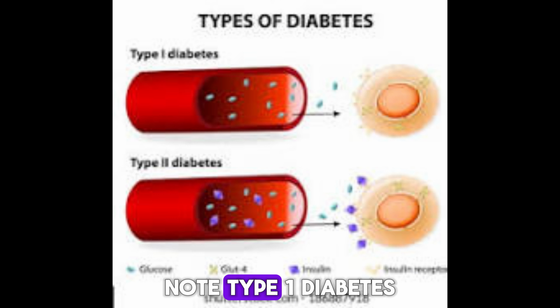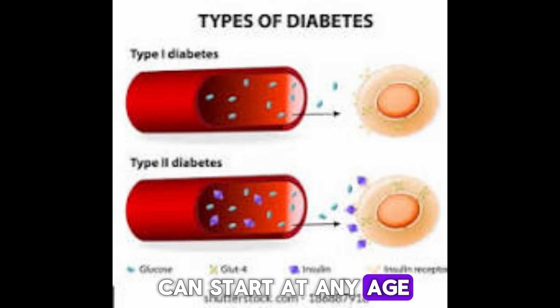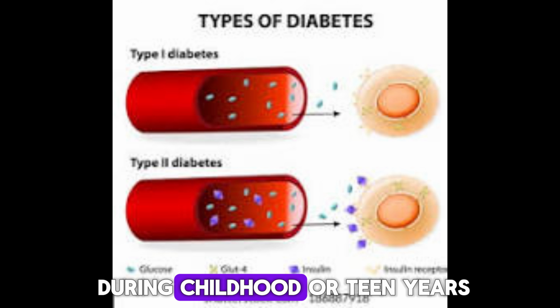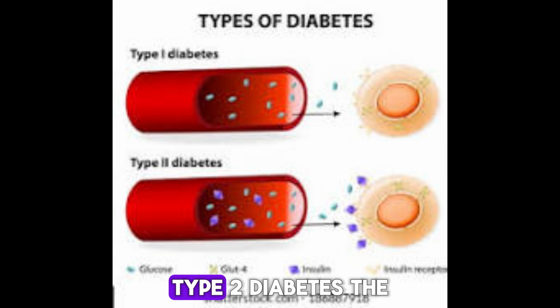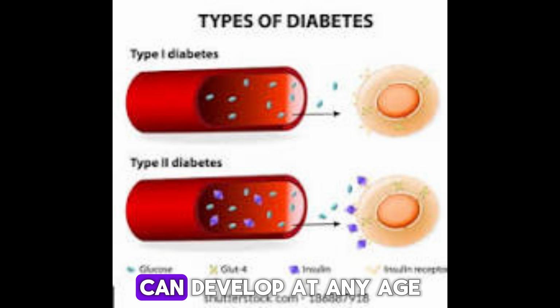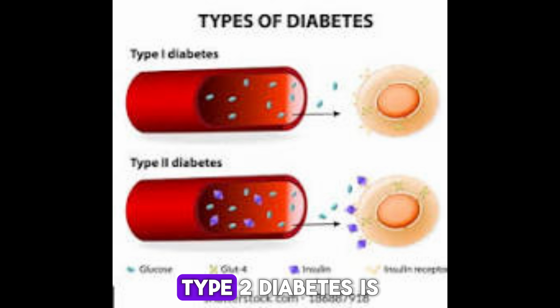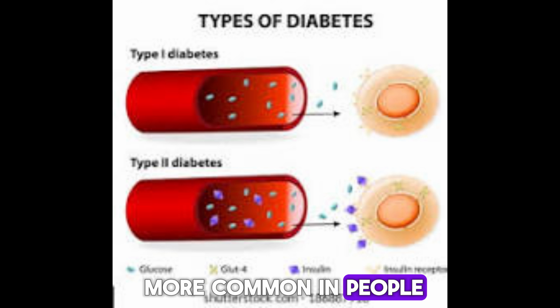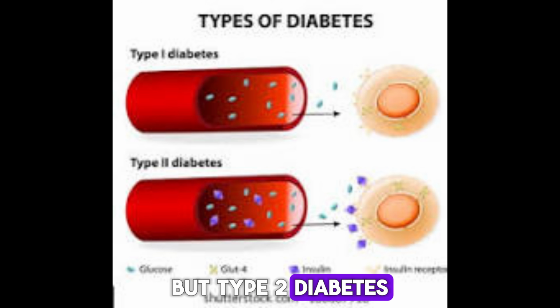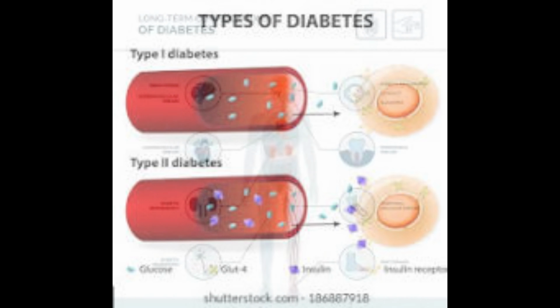Note: type 1 diabetes can start at any age, but it often starts during childhood or teen years. Type 2 diabetes, the more common type, can develop at any age. Type 2 diabetes is more common in people older than 40, but type 2 diabetes in children is increasing.